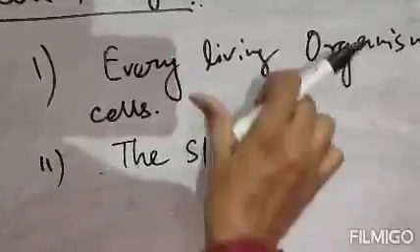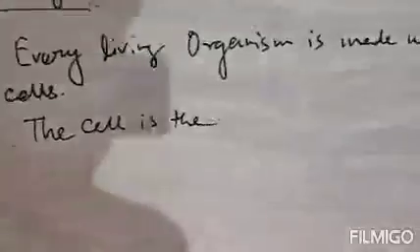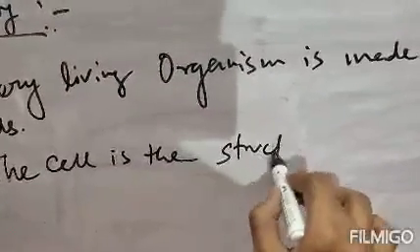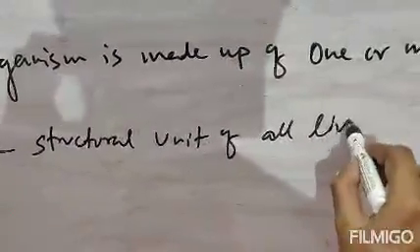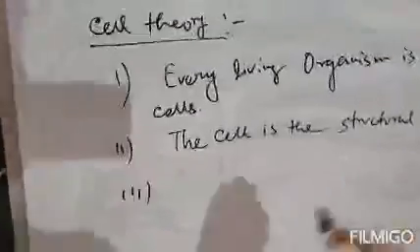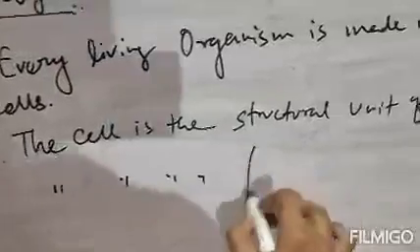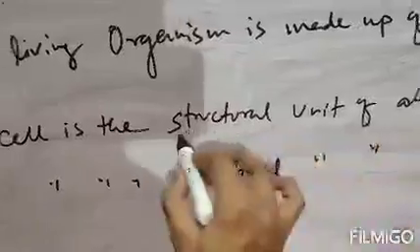Second statement, the cell is the structural unit of all living organisms. Next, number 3, the statement is, the cell is the functional unit of all living organisms. So one is structural and the third one is functional.